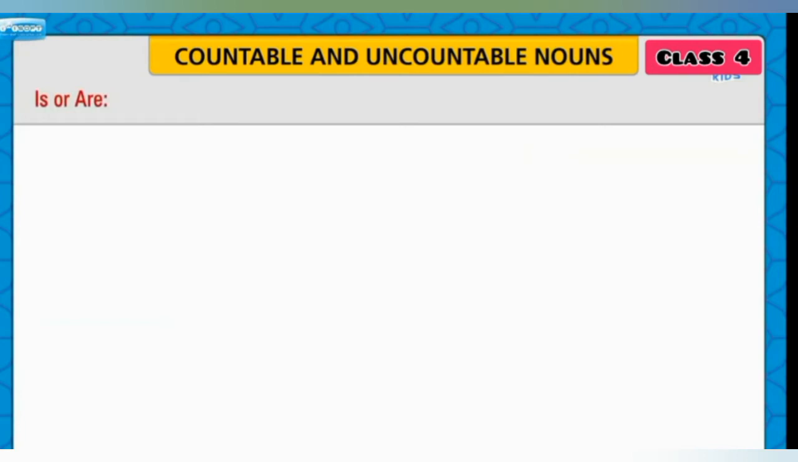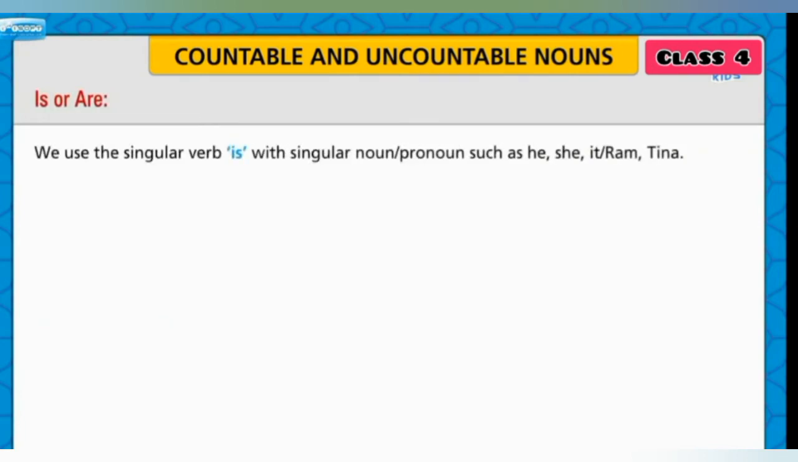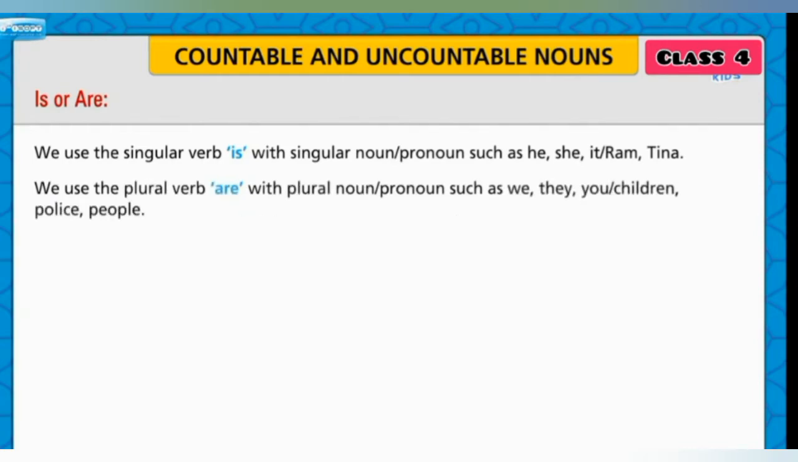Let us learn about is or are. We use the singular verb is with singular nouns or pronouns such as he, she, it, Ram, Tina. We use the plural verb are with plural nouns or pronouns such as we, they, you, children, police, people.